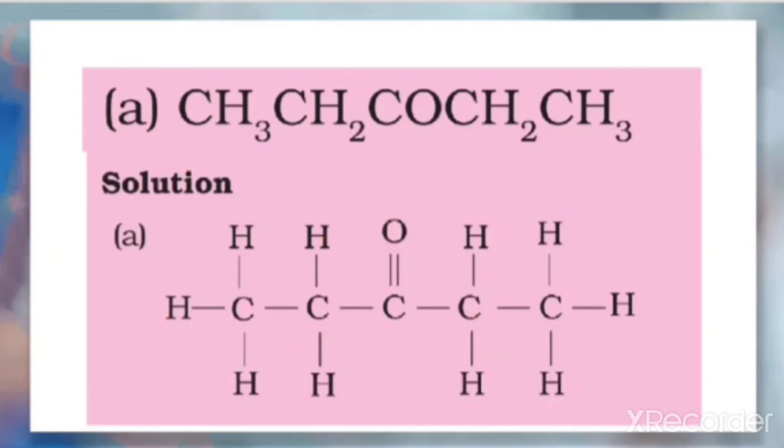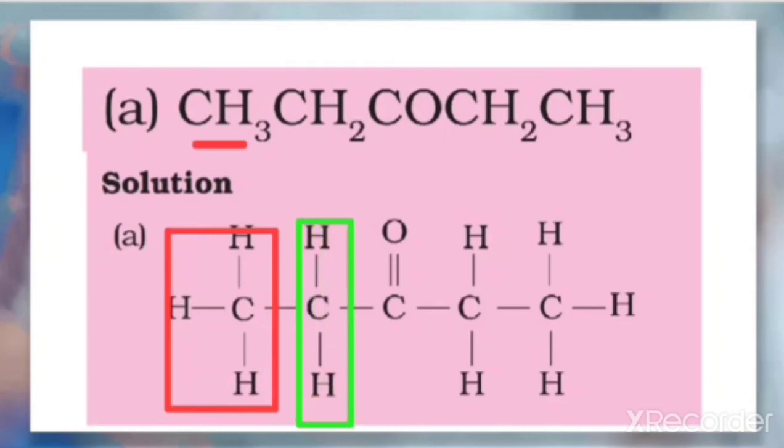If you want from the structure formula, you can write the condensed formula. How? Checking here, this part is CH3. That is what is actually given here, CH3. Next, let us take the next carbon. So better I will change the color. This part, CH2. That is what is written here, CH2.